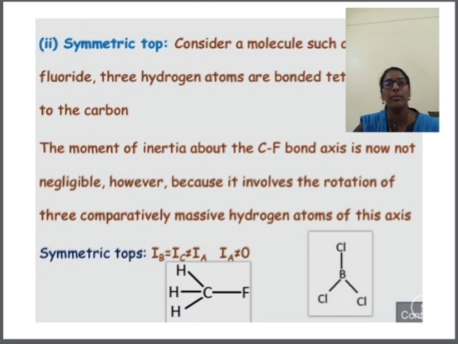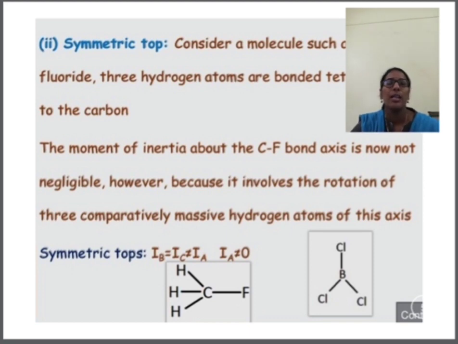second kind of molecules, or group of molecules, the symmetric top molecules. So here we can take one example, methyl fluoride. See here the structure CH3F. When we take a molecule like methyl fluoride, three hydrogen atoms are attached to the carbon.